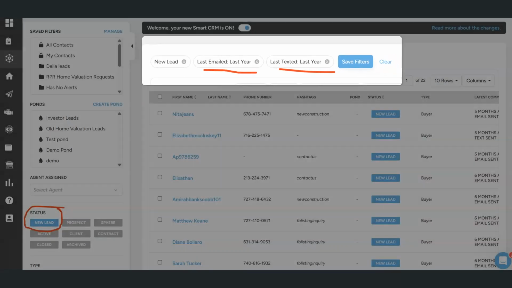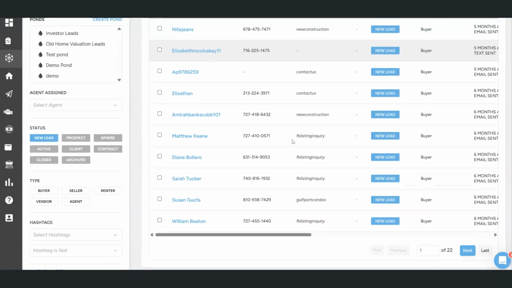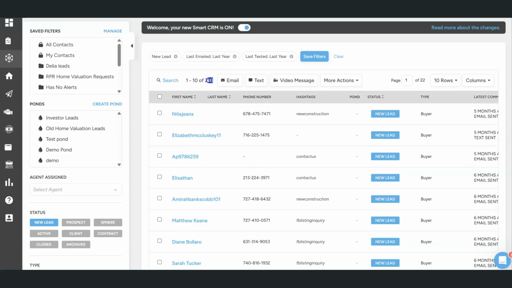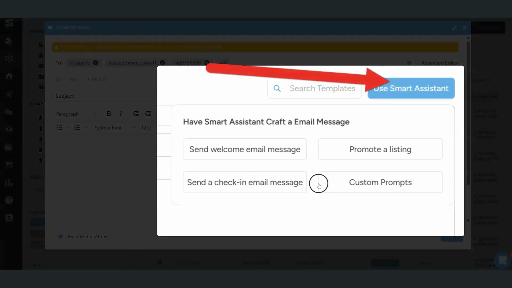So these things happened. We're not keeping track of our database in this case, right? We want to kind of re-engage some of these people. We've got 218 of them. So I checked the box here. And let's click on email. We can do the same thing with text. And let's use the Smart Assistant. Let's say something like custom prompt.